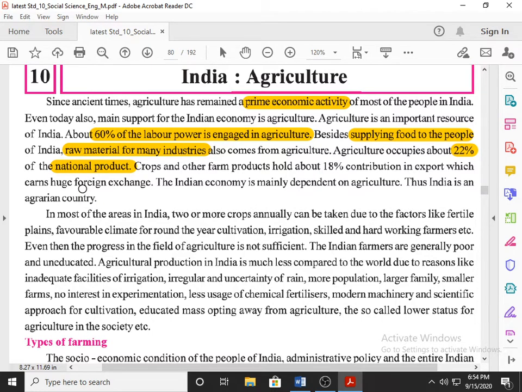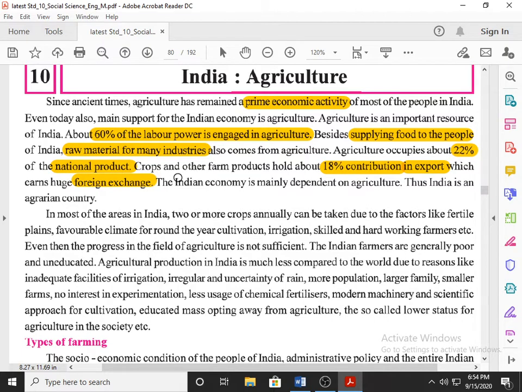Whatever we earn with the help of export, 18% contribution is of agriculture, and that is a very huge contribution. It generates foreign exchange, meaning we earn in foreign currency.